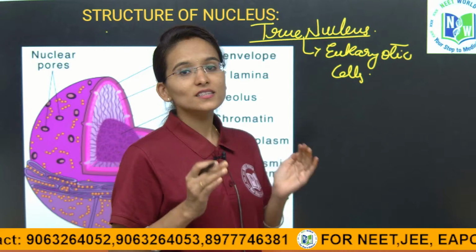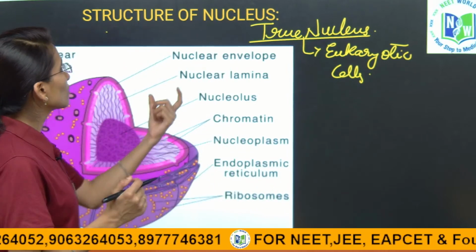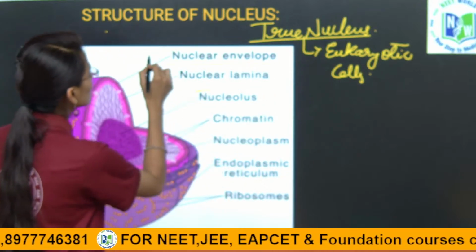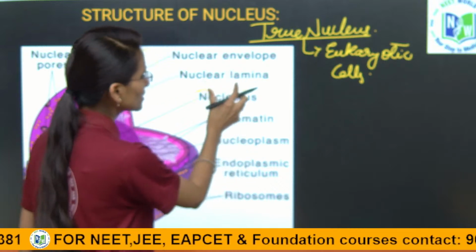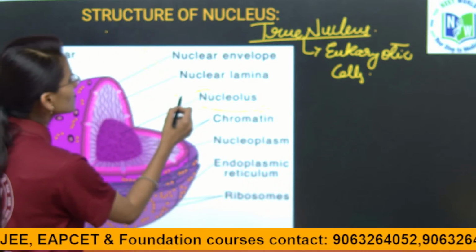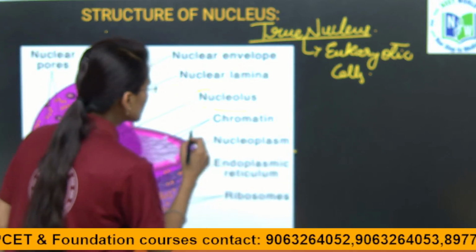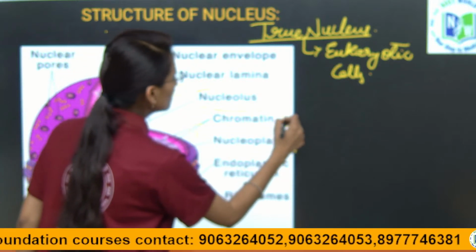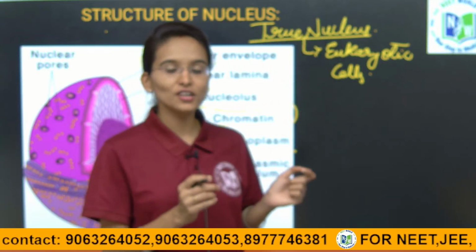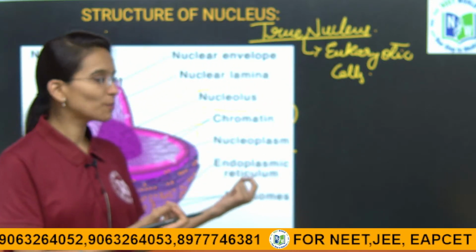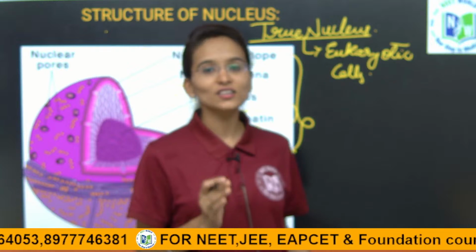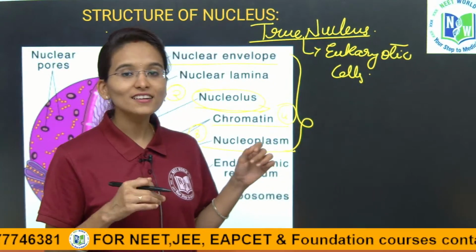Because of the presence of some important characteristic features: the presence of the nuclear envelope and the presence of the nucleolus. We are going to discuss each and every term, each and every part in detail. This is just an outlook, children. And next nucleolus, next nucleoplasm, and next chromatin material. The presence of all these four structures, the nuclear envelope, nucleolus, nucleoplasm, and chromatin material, show the major differences between the prokaryotic and eukaryotic cells.